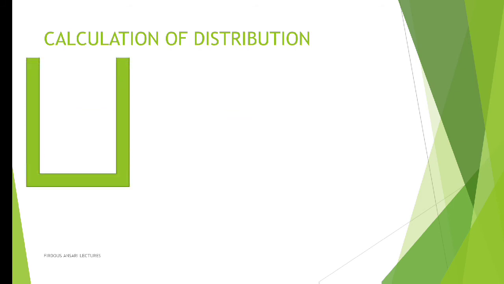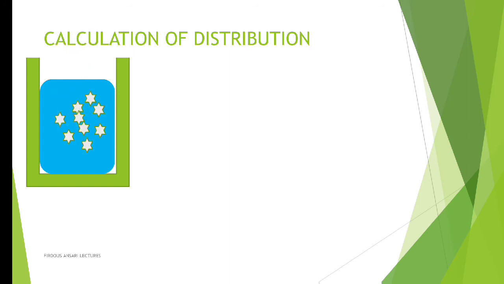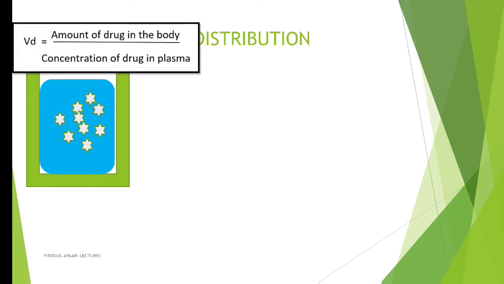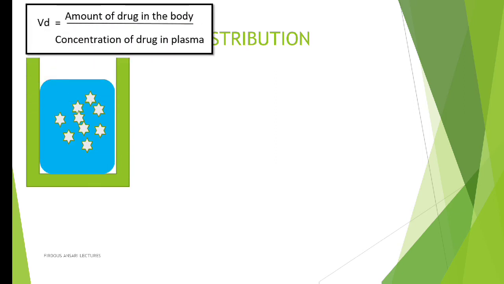Suppose this is a vessel, and in this vessel we have taken 5 liters of water. Now here we are adding the drug, nearly 100 mg of drug we have added. Next we will calculate the apparent volume of distribution. Apparent volume of distribution is amount of drug in the body, that is 100 mg we have taken, divided by concentration of drug in the plasma.